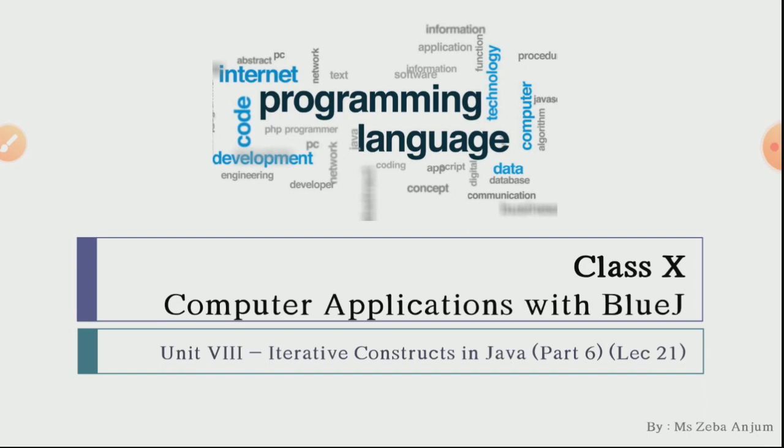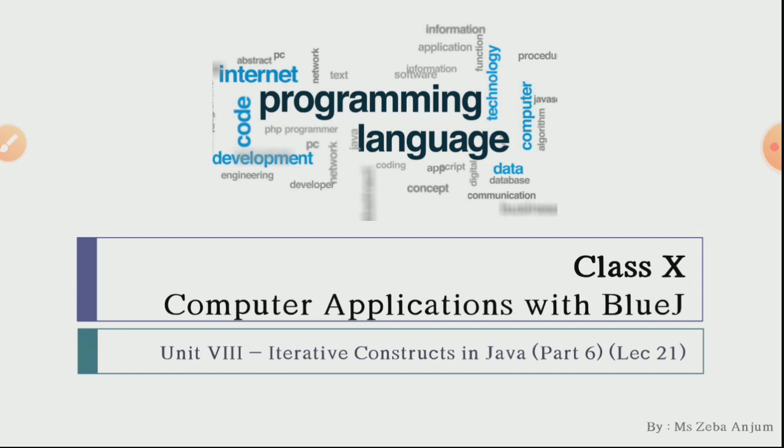Today in this video, we are going to continue with our exercise portion as we were doing in some of our previous lectures. This part number 6 is the last one for your exercise 1. We are going to continue with exercise question number 9. Till 8, we have completed in lecture number 20.